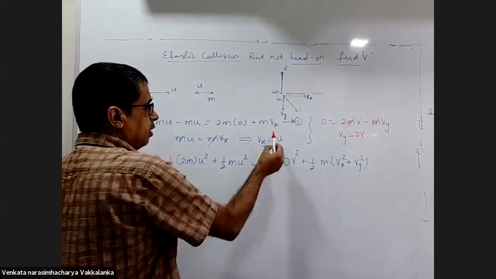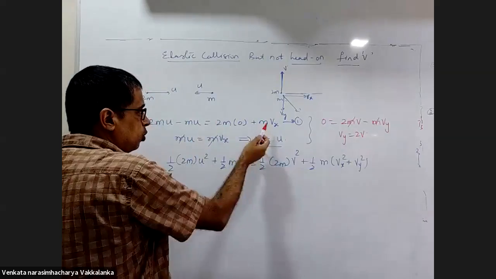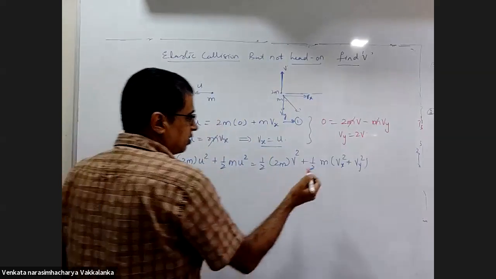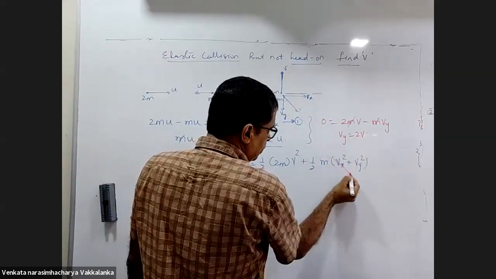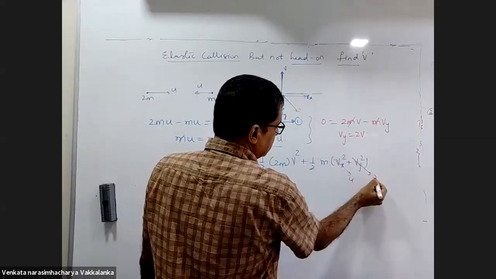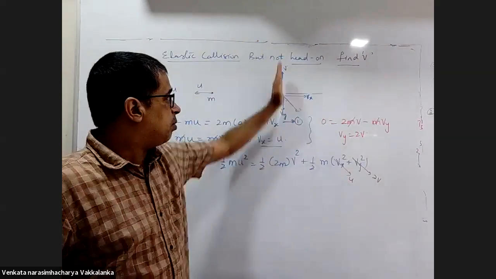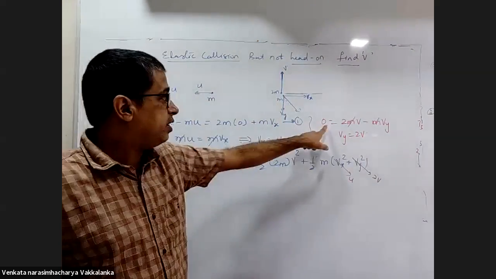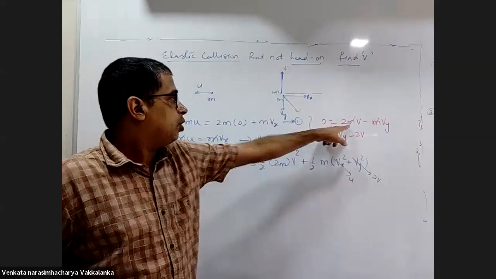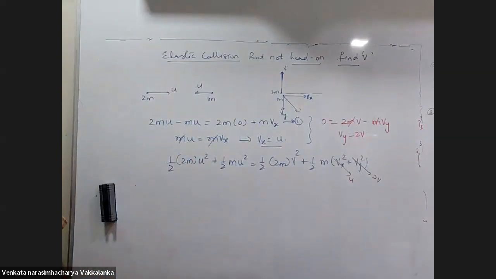Vx is equal to u, which you got by conserving momentum along the x-axis. Vx I'll substitute as u, Vy I'll substitute as 2v.